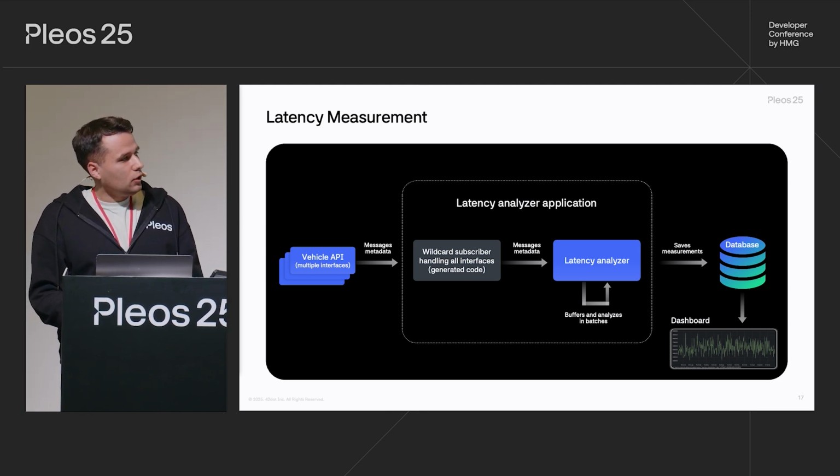However, to determine latencies, we are rather interested in metadata of messages, particularly message timestamps. Having these timestamps, we can calculate latencies together with additional measurements, store them in the database, and visualize them live in the form of dashboards.